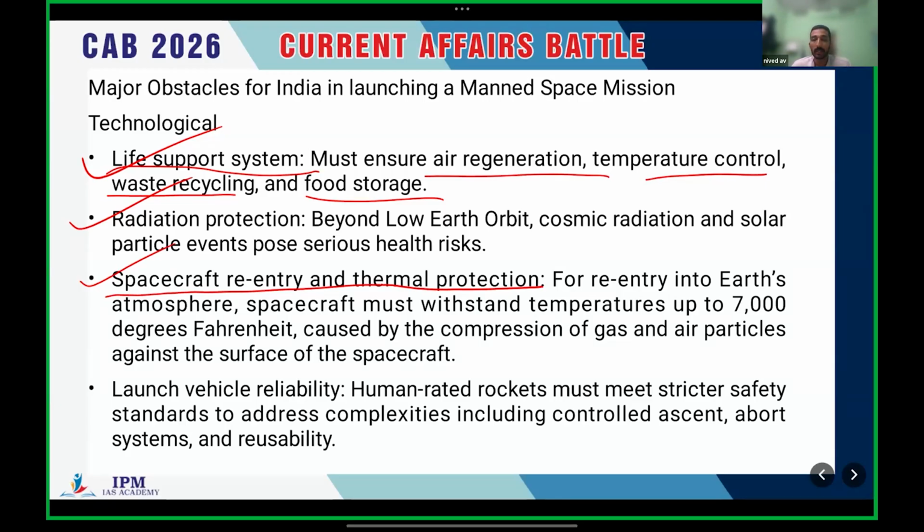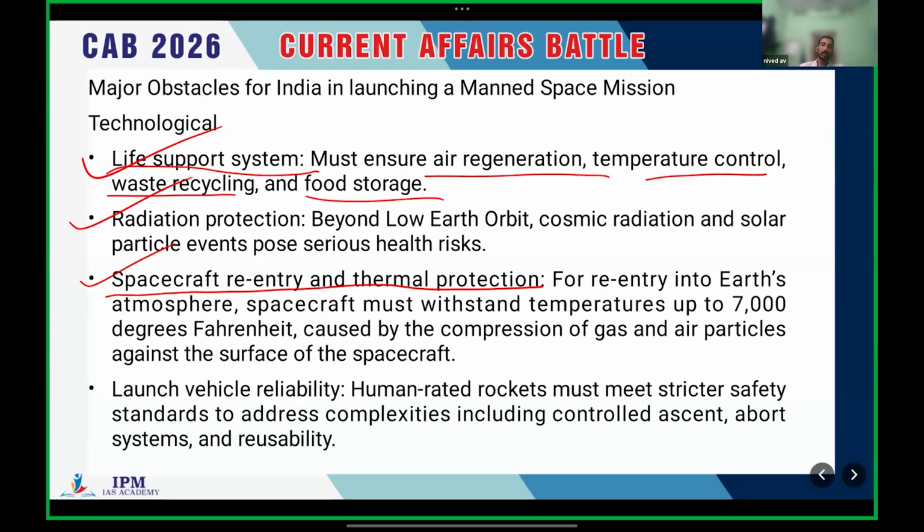Whenever it comes into contact with the atmosphere, friction will be experienced and the temperature can go up to 7,000 degrees Fahrenheit. So there should be technological advancement, like materials, to deal with such temperatures. India is currently lagging behind, or rather India is currently putting more effort into building such materials to deal with temperature.